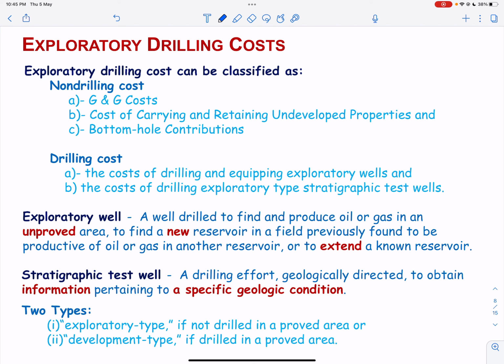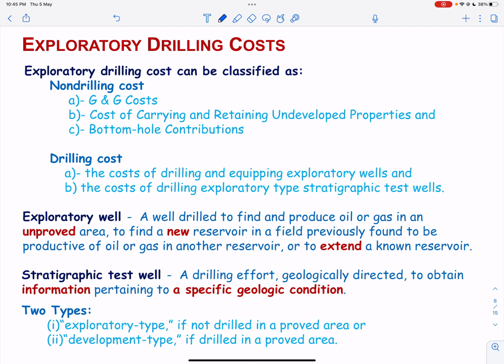Drilling cost includes the cost of drilling and equipping exploratory wells and the cost of drilling exploratory-type stratigraphic test wells. An exploratory well is any well that is not a development well, a service well, or a stratigraphic test well.